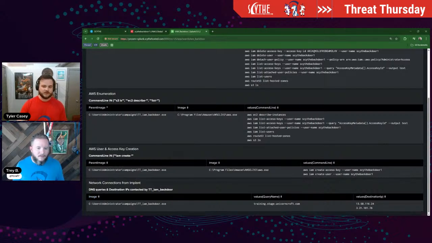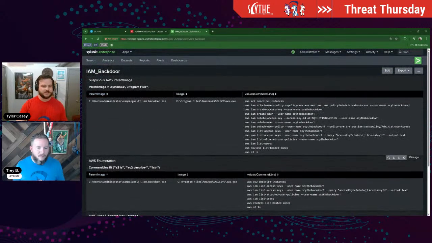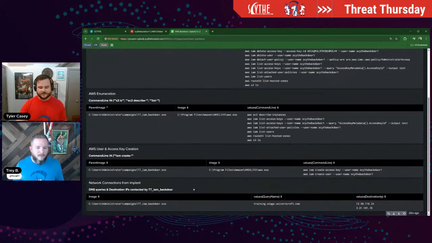So this isn't something you could really have pre-staged per se, but we know based off of these previous detections of the TTIAM backdoor, IAM backdoor, that that's probably something we want to take a look at. So we set the image to TTIAM backdoor, and then we just query the values of the query names or any DNS requests that that image pushes out, and the values of the destination IP. So that way it'll grab any IP addresses that it sets a network connection up to.